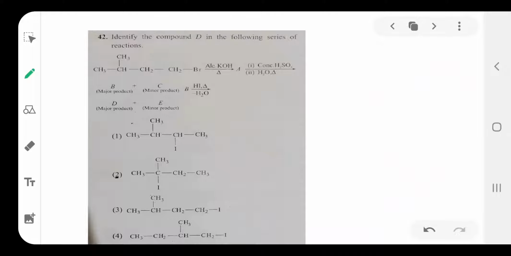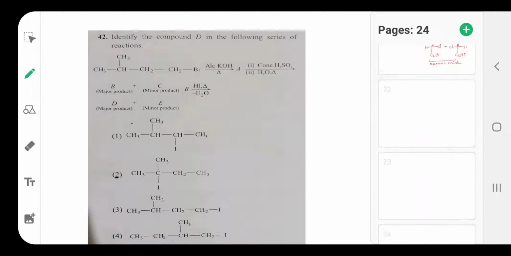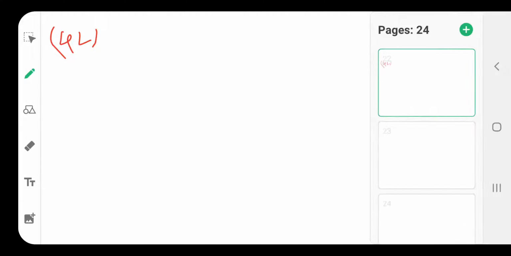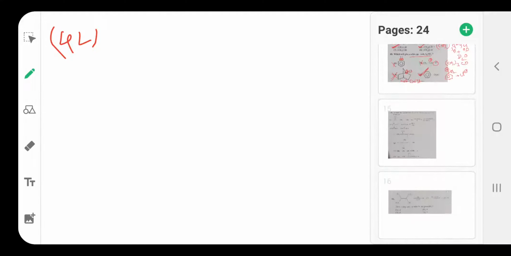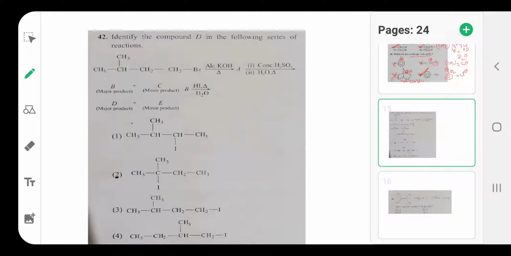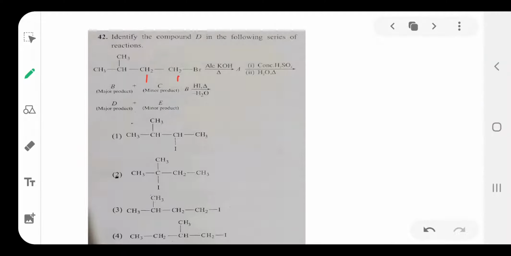Then see question number 42. Check the reactions. Here 1-bromo-3-methylbutane reacts with alcoholic KOH and also concentrated H2SO4 followed by HBr.